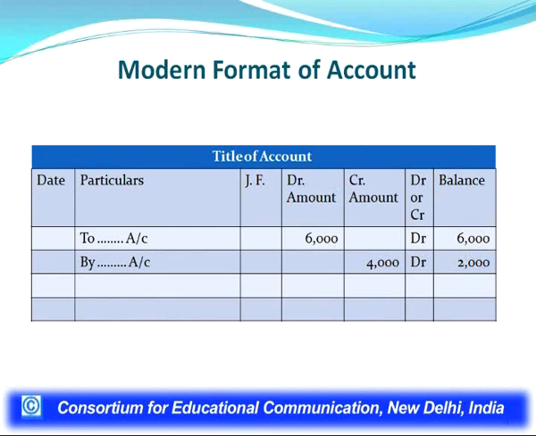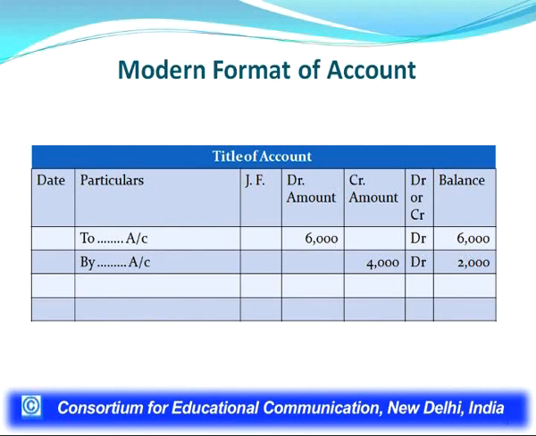Then you are finding the last two columns. One column is showing debit and credit, and the other the balance. Basically, this debit and credit indicates the nature of balance, whether the balance is a debit balance or credit balance. Just for example, I have shown here a few transactions. The rupees 6,000 in the first row of the account is in the debit column.